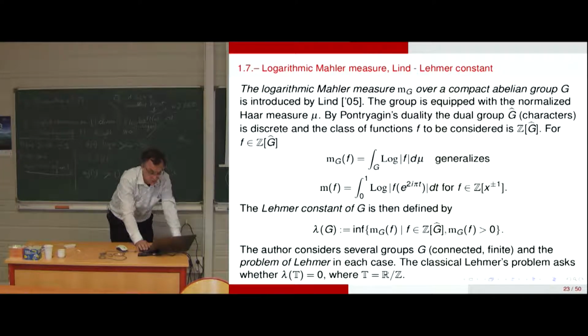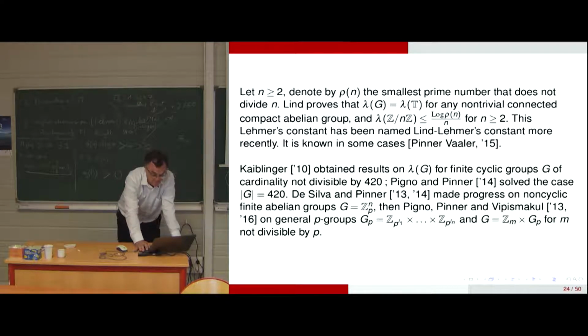So it's a group. In the classical case, we are playing with torsion, that is to say, with cyclotomic polynomials, and the unit circle, the one-dimensional torus, is playing an important role here. That's an extension of the conjecture of Lehmer to compact abelian groups in general.